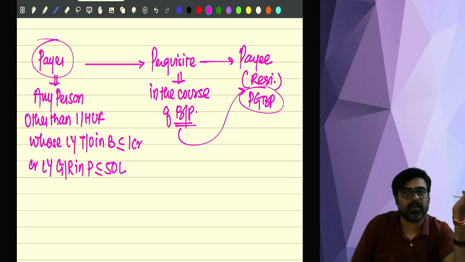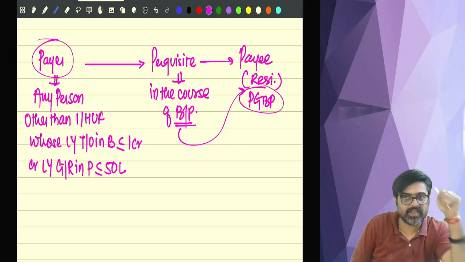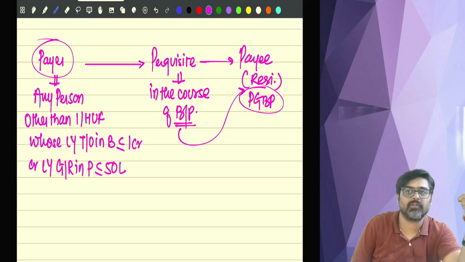So the payee is receiving perquisite, and that perquisite is PGBP income of the payee, because he is receiving it in the course of business or profession.